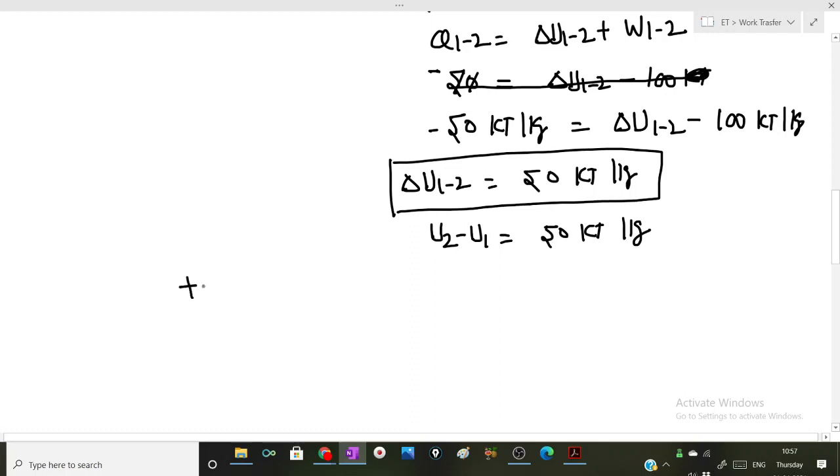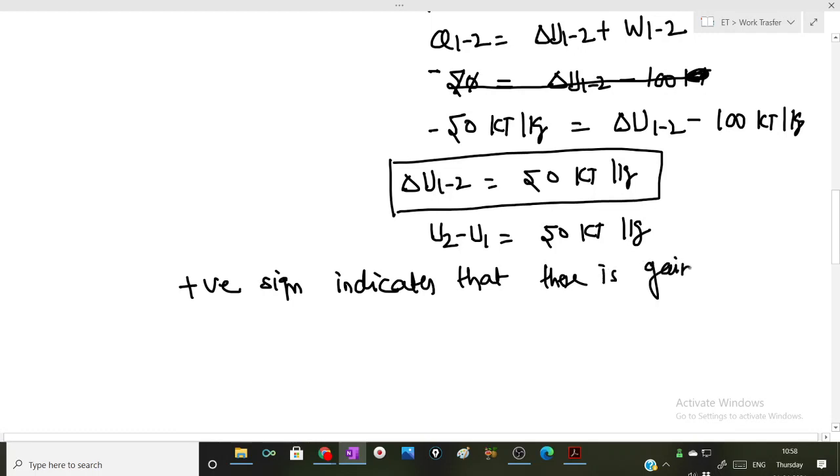Now positive sign indicates that there is gain in internal energy.